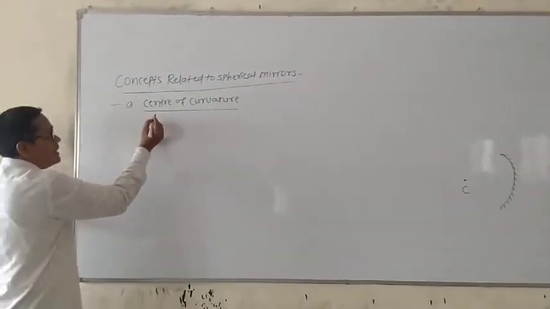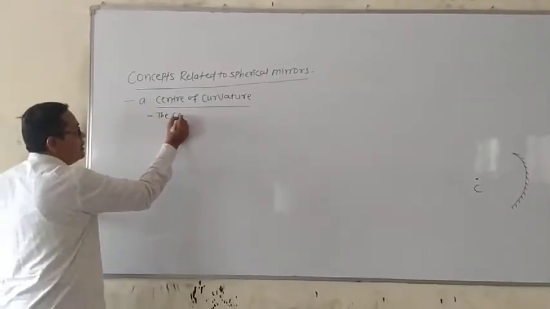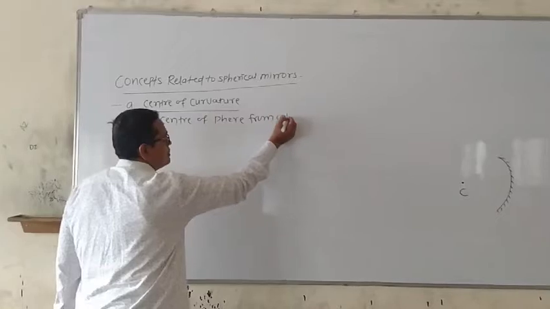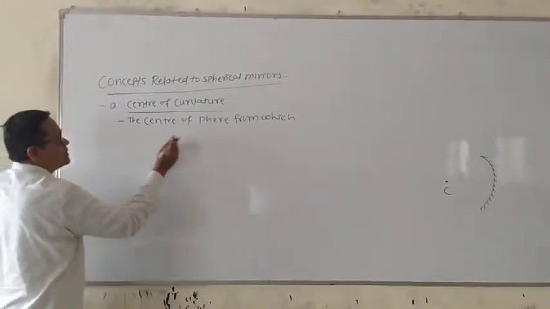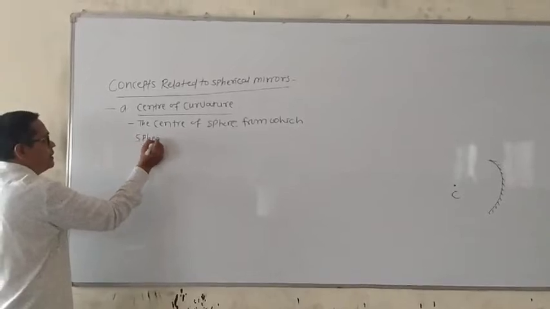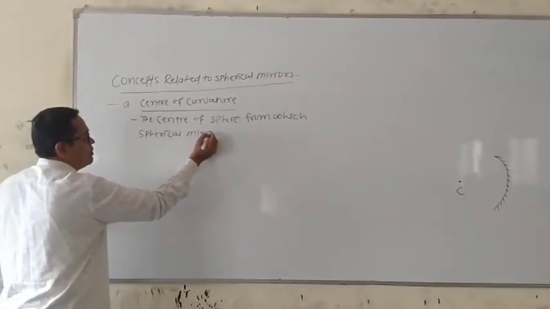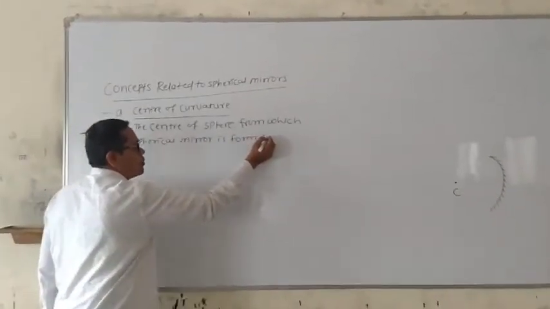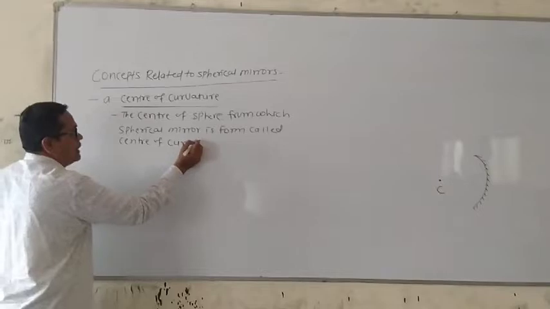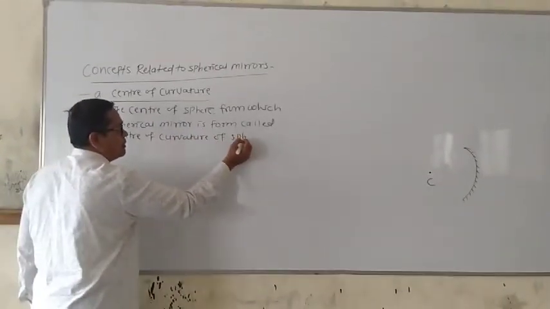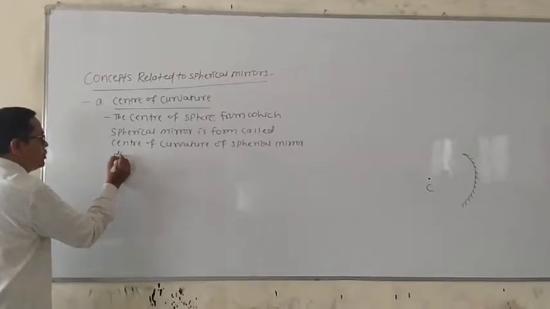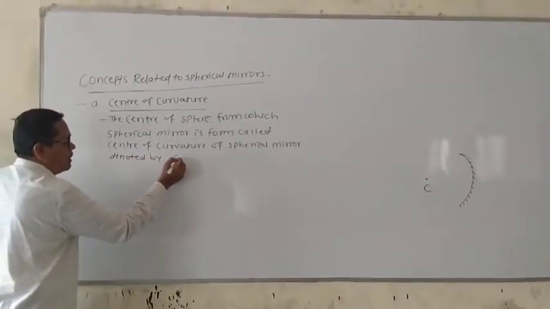Hence, what is center of curvature? The center of the sphere from which a spherical mirror is formed is called the center of curvature of the spherical mirror, and it is denoted by a small c.